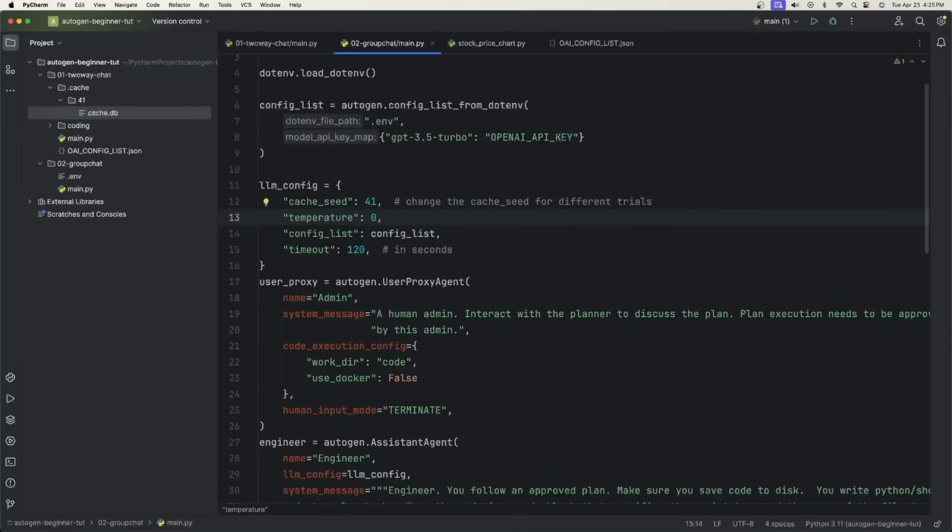So the temperature is set to 0 because we want it to do exactly what we ask it to. Then we have the config list property, which is the needed one for the LLM config. And then we have a timeout that comes in seconds. So 120 is just 2 minutes.